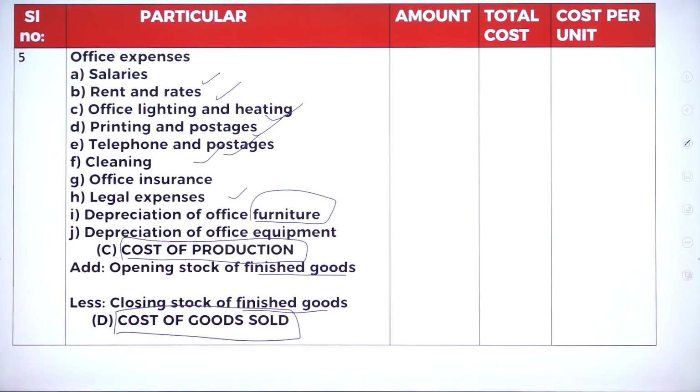And this is your office overhead or office expenses. Add all office related expenses. You will get cost of production. For that, you add opening finished goods minus closing finished goods. You will get cost of goods sold.